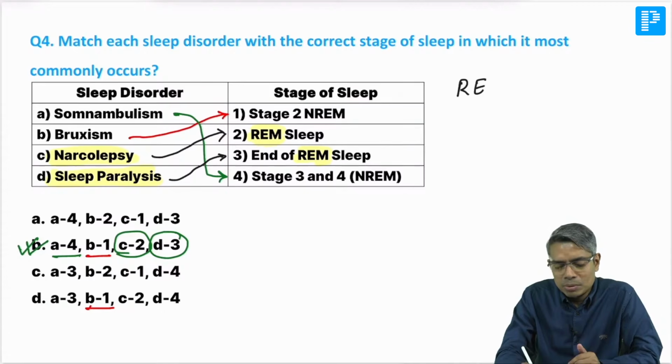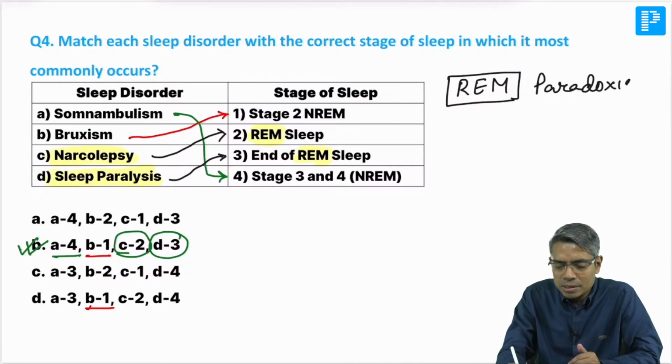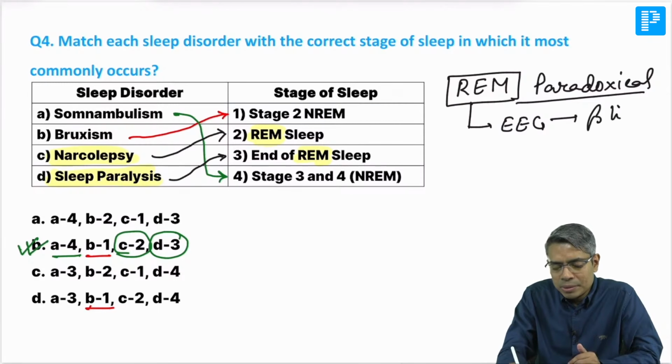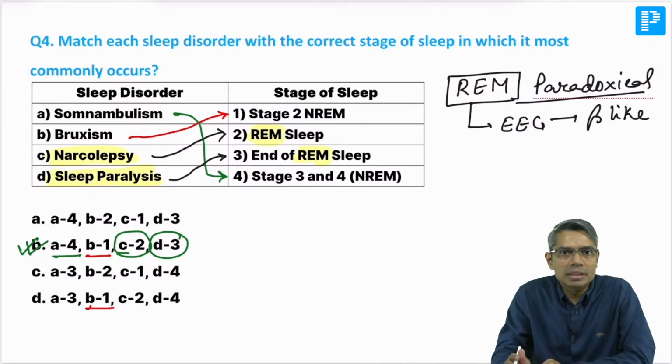that sleep is known as the paradoxical sleep. So this name is important for MCQ, paradoxical sleep. And why is it known as the paradoxical sleep? Because in REM sleep, if you look at the EEG, it looks like a beta-like wave, which is an awake person's EEG wave.